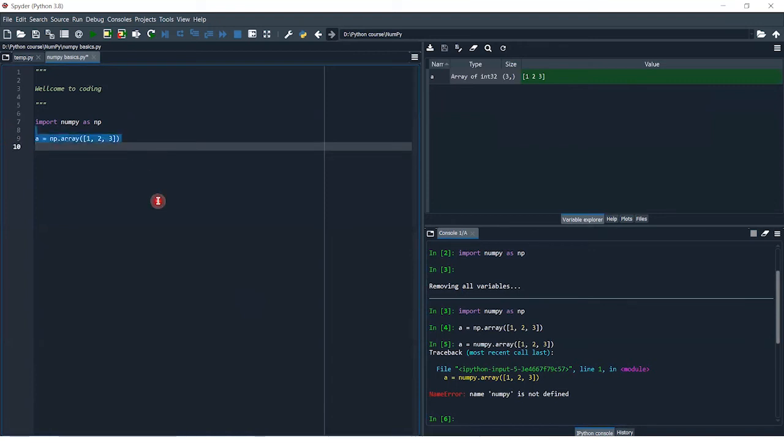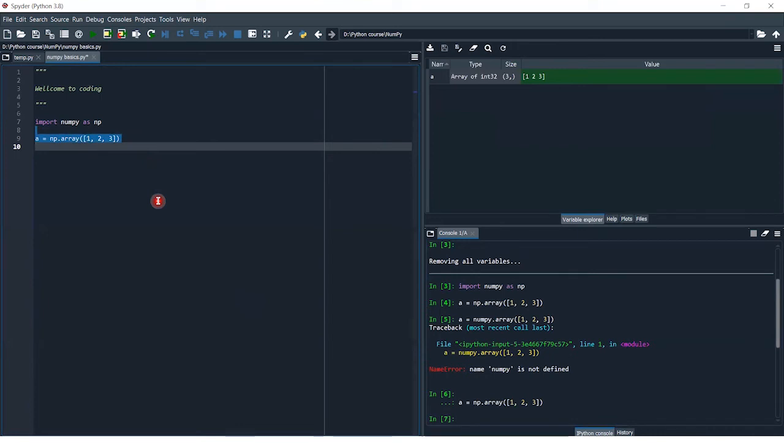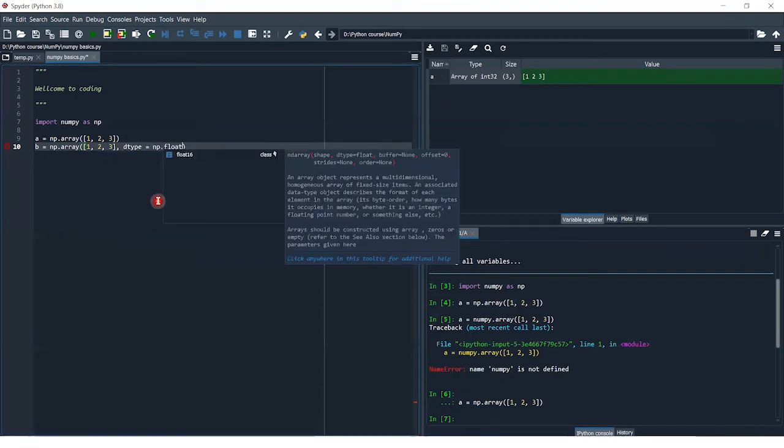If I want my array in a specific data type, then I can type b is equal to np dot array, square brackets 1 2 3, then dtype equals np dot float32.